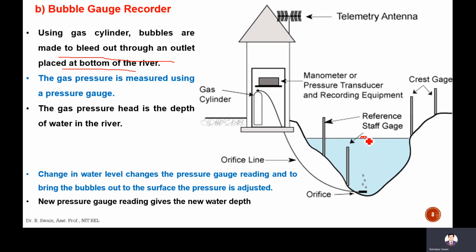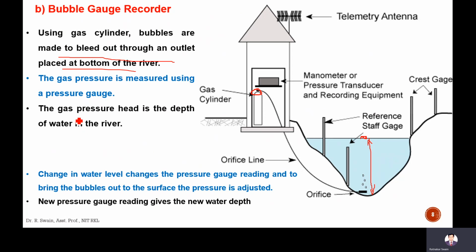The gas pressure is measured using a pressure gauge fitted here. If you know the pressure, the pressure head is P by rho g, that is, P divided by 9810 Newton per meter cube. That will give you the water depth, the pressure head.